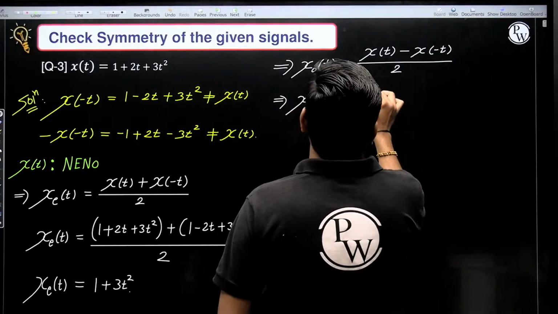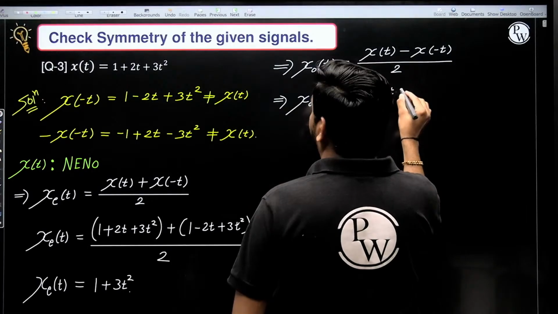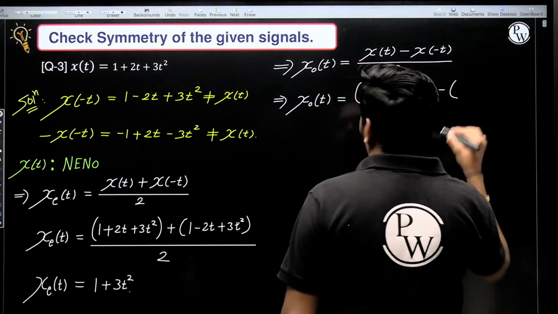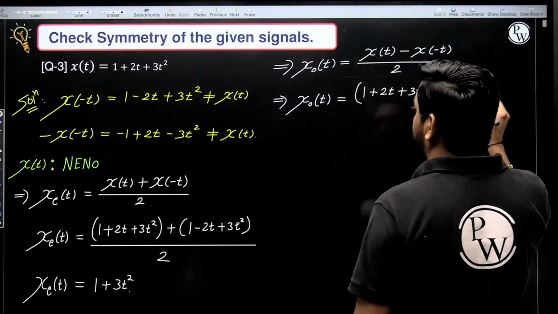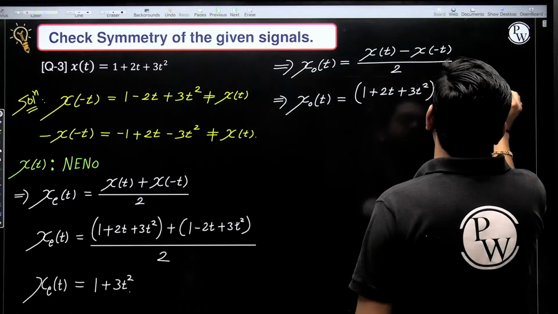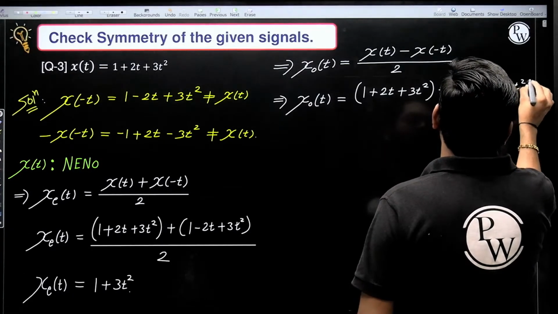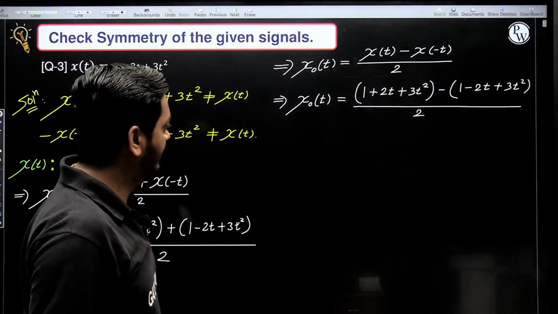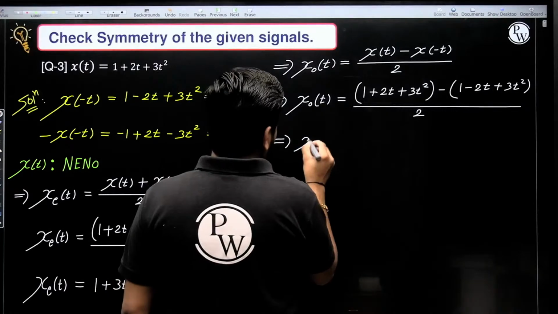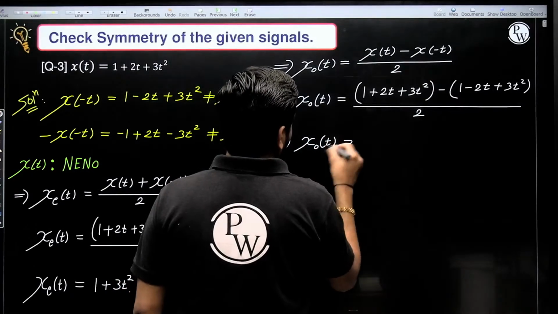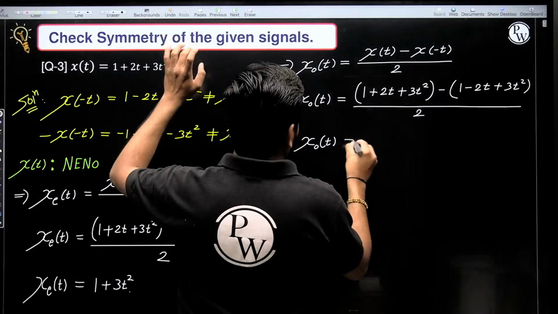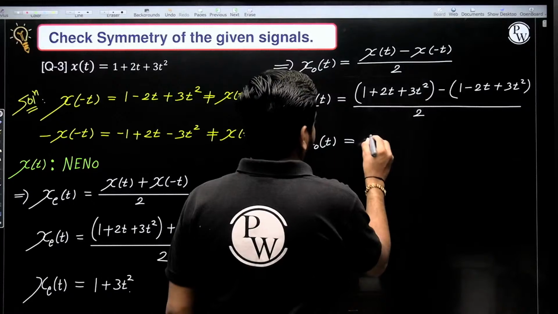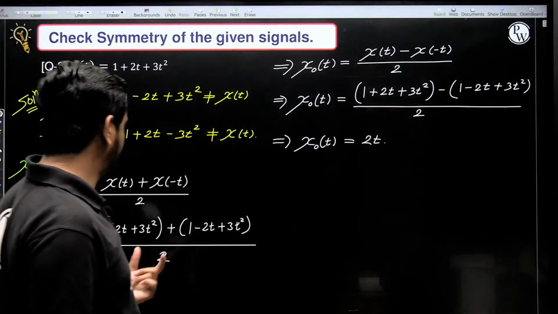So x of t is 1 plus t plus 3t square, minus x of minus t, which is 1 minus t plus 3t square, whole divided by 2. The odd part is... what is the odd part? Here 1 and 3t cancel out, so it is 2t. This is the odd part and this is the even part.